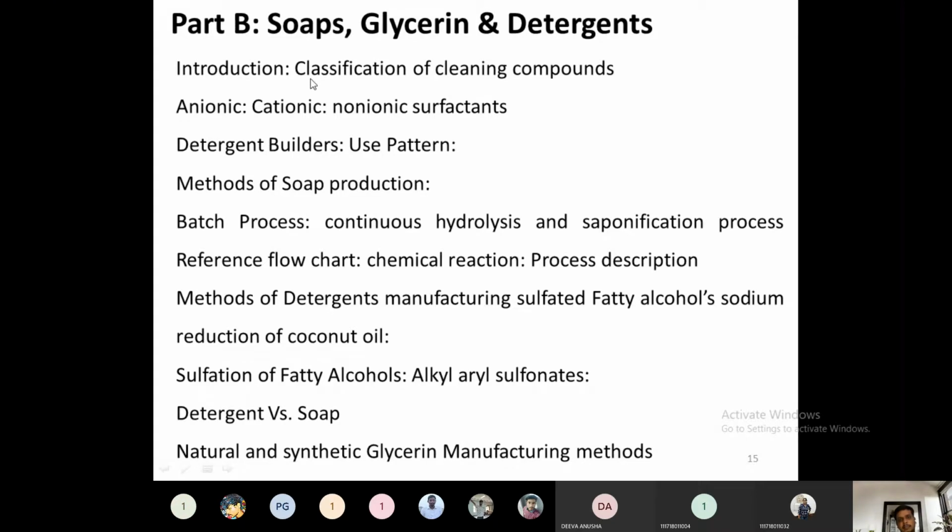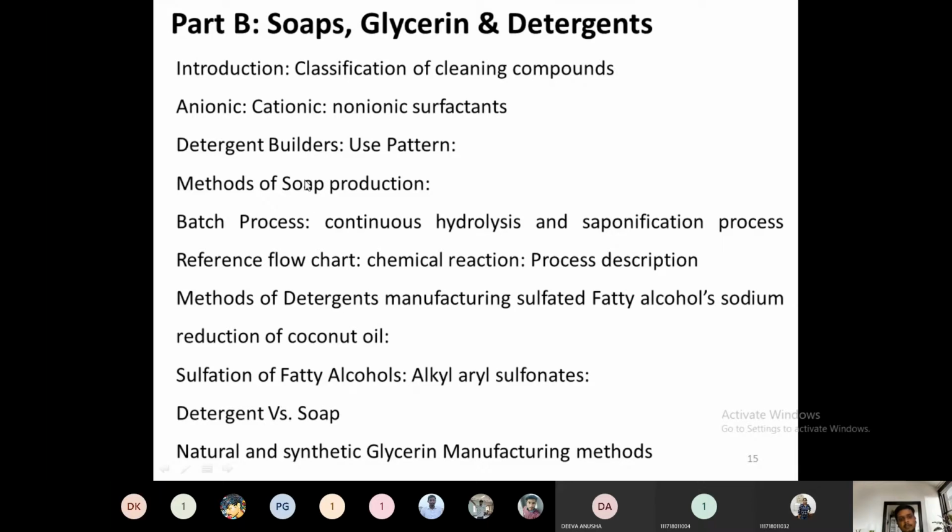In the introduction, we will classify the cleaning components. According to the classification, there are two types: one is soap and one is detergent. Among the detergents, we further have a classification like anionic, cationic, and non-ionic surfactants. Soaps and detergents are nothing but surface active agents, or we can simply call them surfactants. Then detergent builders: various forms of externally added builders are used to improve the cleansing characteristics of detergents.